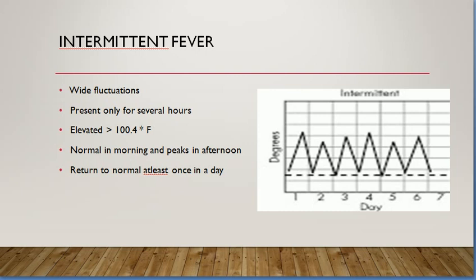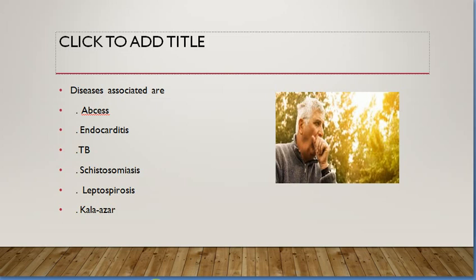Wide fluctuations are present only for several hours, as you can see in the graph during the particular days. So in a day the fever is present for several hours, elevated above 100.4 Fahrenheit. Usually there is no fever in the morning, but then it peaks in the afternoon. The basic thing about this fever is that it returns back to normal at least once in a day. Now, what diseases are associated with this particular fever?